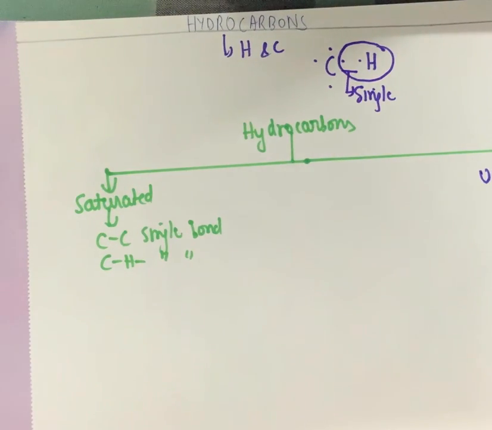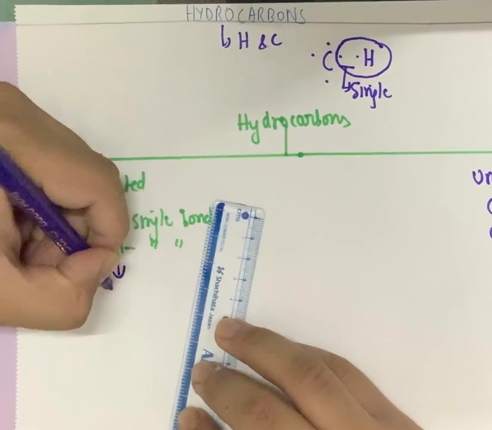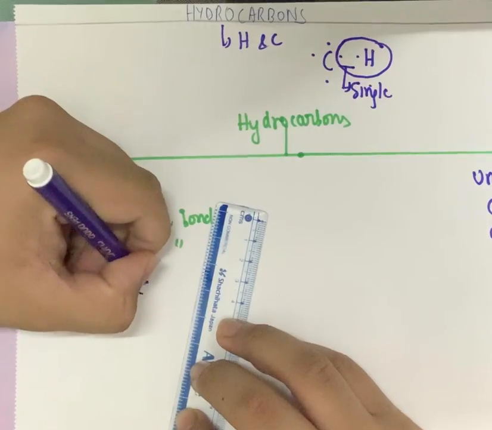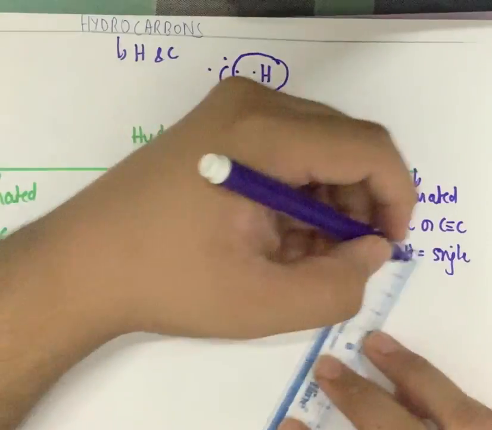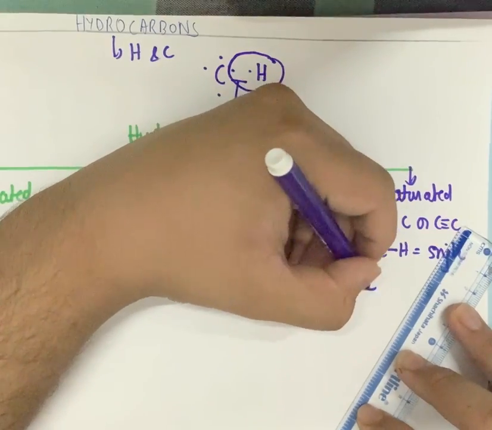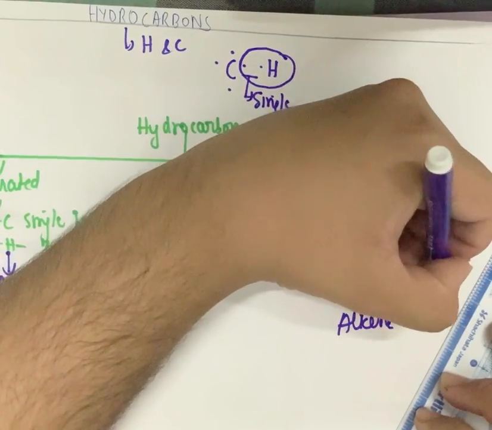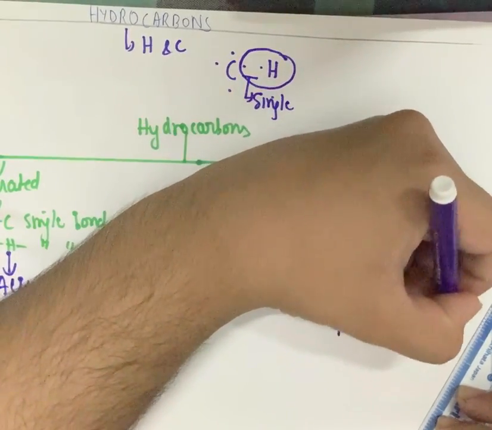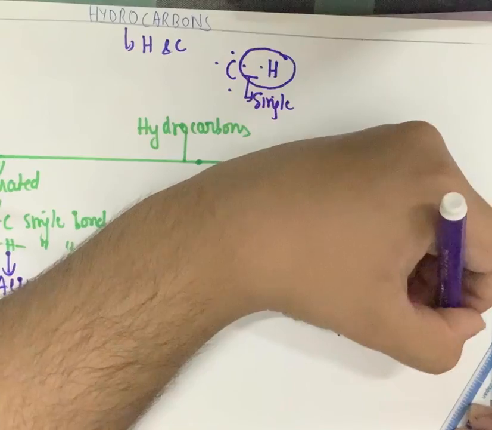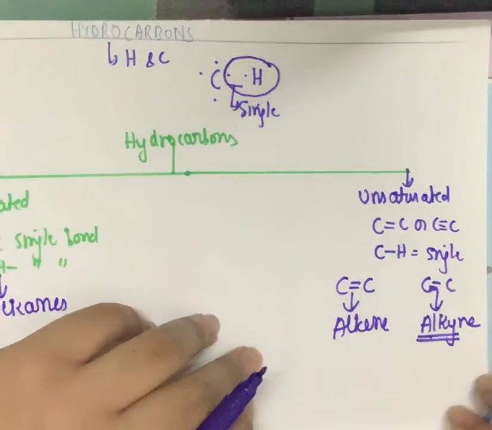Saturated hydrocarbons in class 10 are of one category, which are called alkanes. Whereas unsaturated, if it has a carbon-carbon double bond, it will be an alkene, or otherwise alkyne, which has a carbon-carbon triple bond.